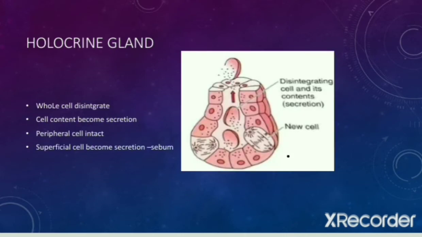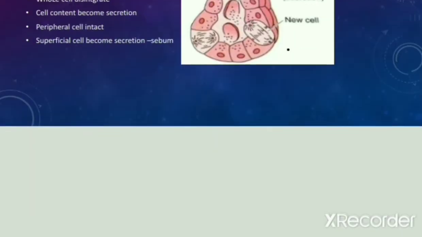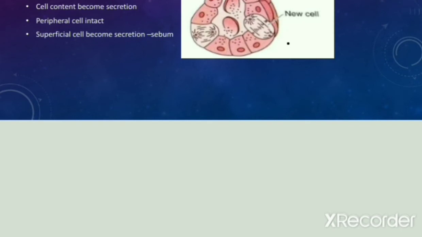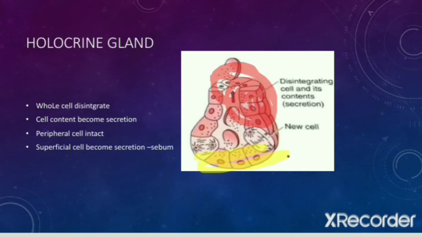So holocrine gland, as the name suggests, the whole of the cell disintegrates while releasing the secretion. As you can see in the picture, the peripheral cells are intact and the superficial cells are becoming the part of the secretion. These peripheral cells remain intact while releasing secretion. So this is about holocrine gland. The examples are sebaceous gland and your hair follicle.